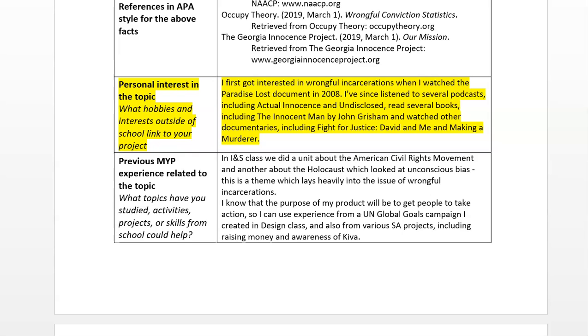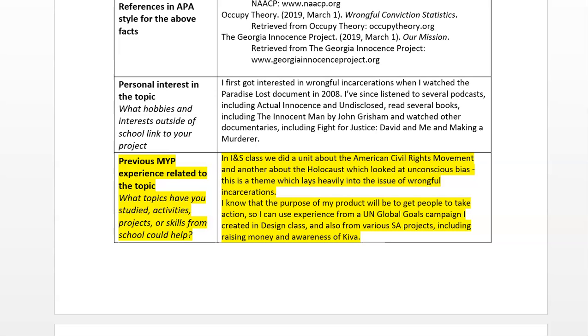It's really clear to me as the reader that Lenny has a really big interest in this project, and so I think that he will be able to complete a really good project. It's important that you will be interested in your project as the MYP personal project spans over 2 years, and so it's important that you can maintain interest in the project over such a long period of time. If you have ever read any books, watched any films, listened to any podcasts, or experienced any hobbies that are related to your project, this is a good place to explain them to the reader.